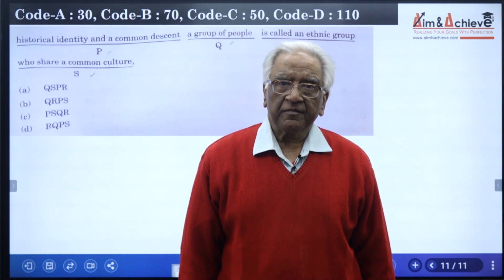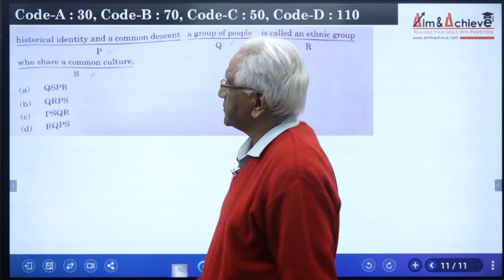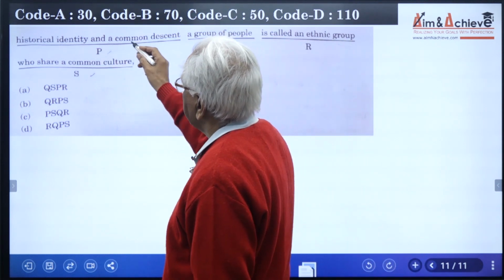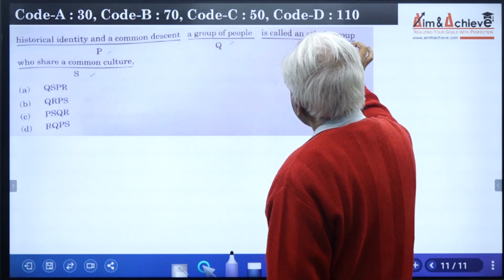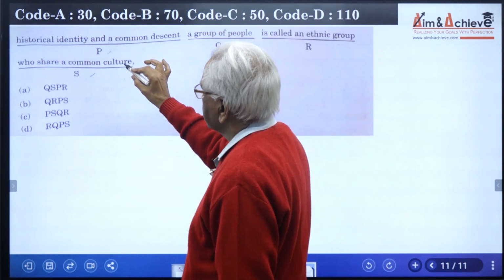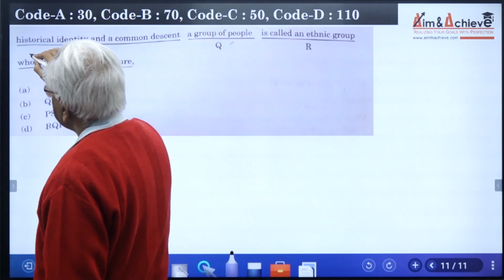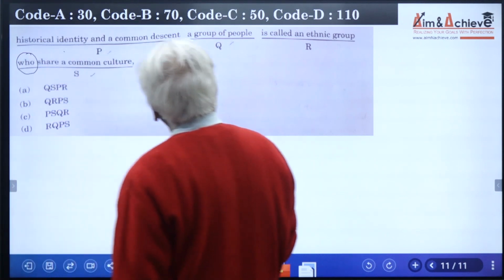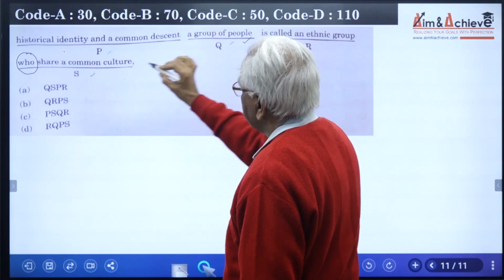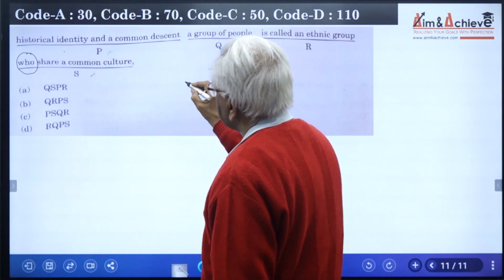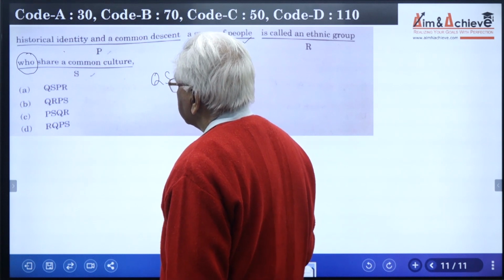Let us read the last question related to the part ordering of words in a sentence. The four parts are: part P, historical identity and a common descent. Q, a group of people is called an ethnic group, R, who share a common culture, comma. So the point here is to note that there is a relative pronoun who. What does it refer to? Who share? It refers to people. That means part S should follow part Q. That means the options having part sequence QS merit consideration.